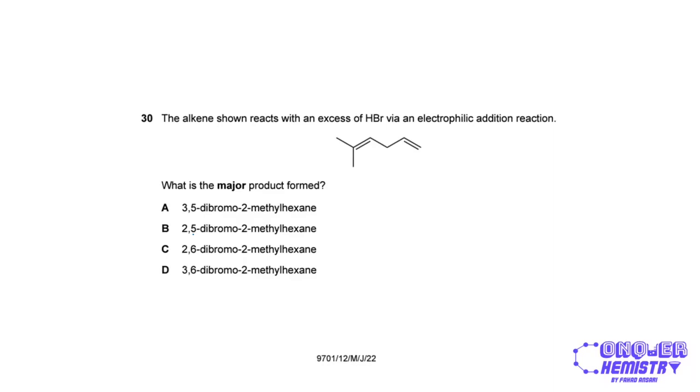So the alkene shown reacts with an excess of HBr via an electrophilic addition reaction. What is the major product formed? Now, over here in this double bond, it is this carbon atom that will bond with the hydrogen in HBr because it already is bonded to one hydrogen atom, whereas this carbon atom is bonded to no hydrogen atoms. So following Markovnikov's rule, this will bond to hydrogen, this will bond to bromine.